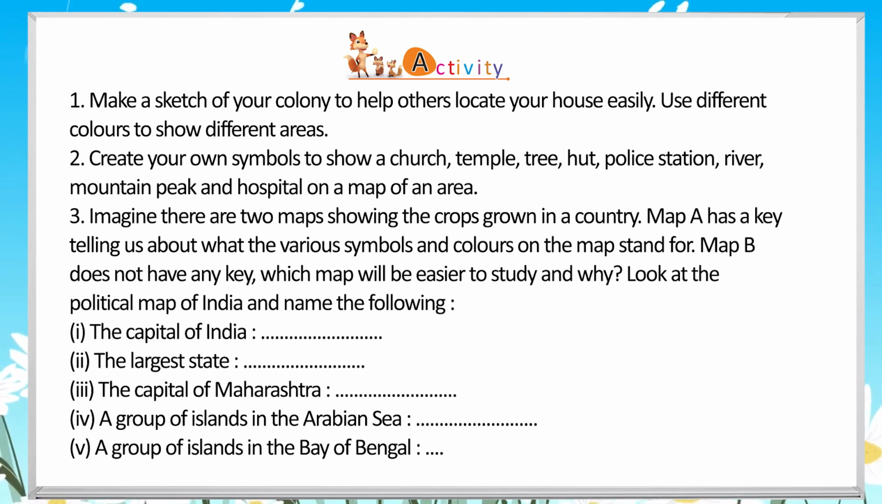Look at the political map of India and name the following. 1. The capital of India. 2. The largest state. 3. The capital of Maharashtra. 4. A group of islands in the Arabian Sea. 5. A group of islands in the Bay of Bengal.